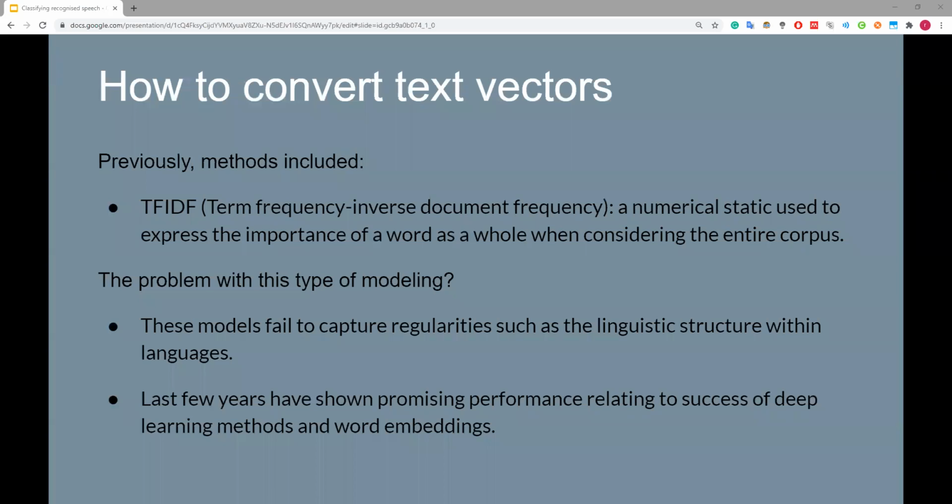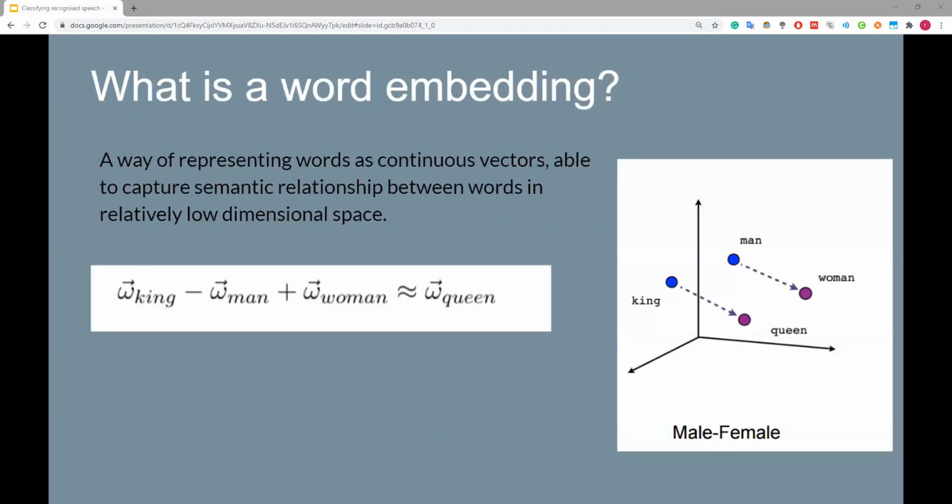when considering any language. So in the last few years, there's been some promising results in regards to the performance relating to the success of deep learning methods and specifically word embeddings. So what is a word embedding? A word embedding is a way of representing words as continuous vectors, able to capture the semantic relationship between words in a relatively low dimensional space.